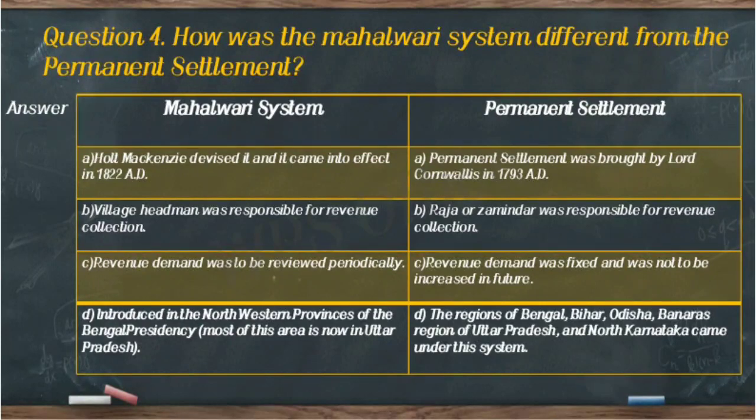Now the last point from mahalwari system, point number D, the northwestern provinces of the Bengal presidency, most of the area now present in Uttar Pradesh, it is written in the bracket, is the place of mahalwari system. Now permanent settlement D, regions of Bengal, Bihar, Odisha, Banaras region of Uttar Pradesh and areas of North Karnataka were under this system.